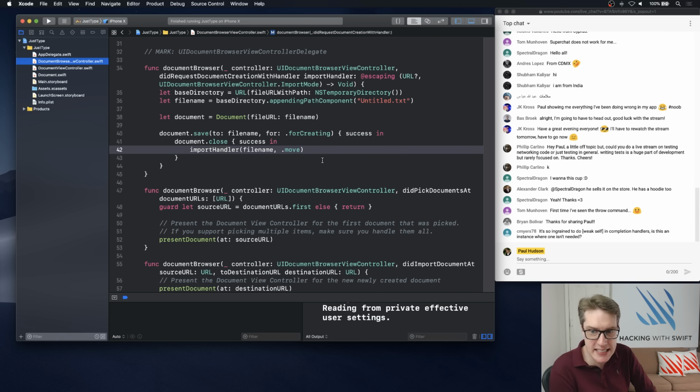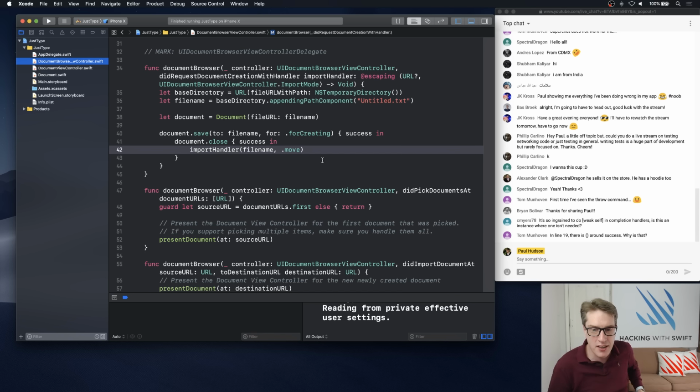A good question from CMI78. It's ingrained to do weak self in completion handlers. This is an instance where one isn't needed. So you're absolutely right. Using weak self everywhere is common. That's where my brain works too, even in places I know it isn't needed. And I'm trying to remind myself, oh yeah, this animation block does not need to have weak self. Don't bother doing it. But I don't know what I gained from that. I mean, fine. The code's slightly easier to write. I'm going to use guard let self or whatever.